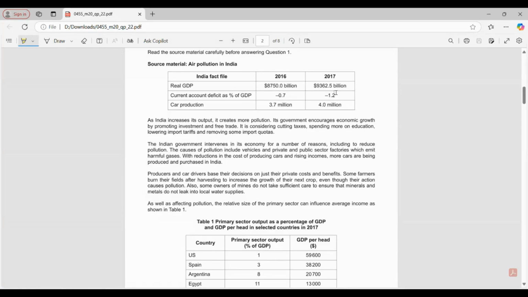Ma'am, the current account looks after the exports and imports of the country. Yes, exports and imports. Exactly right. Car production has increased from 3.7 million to 4 million.